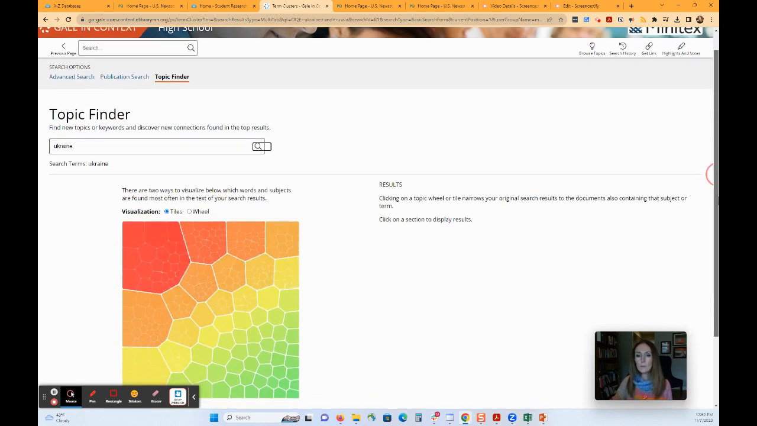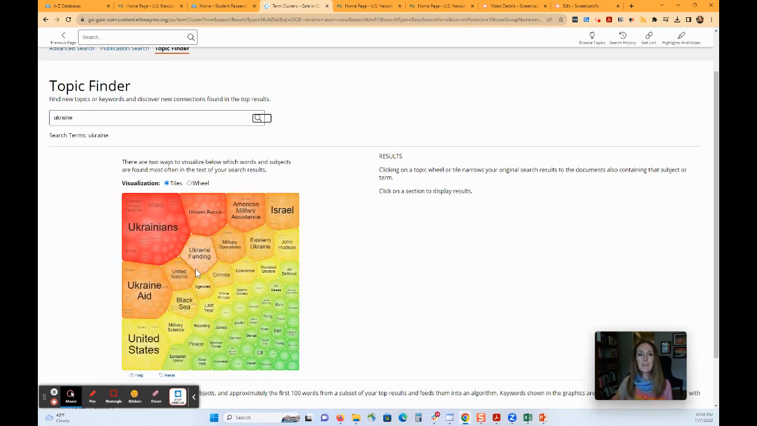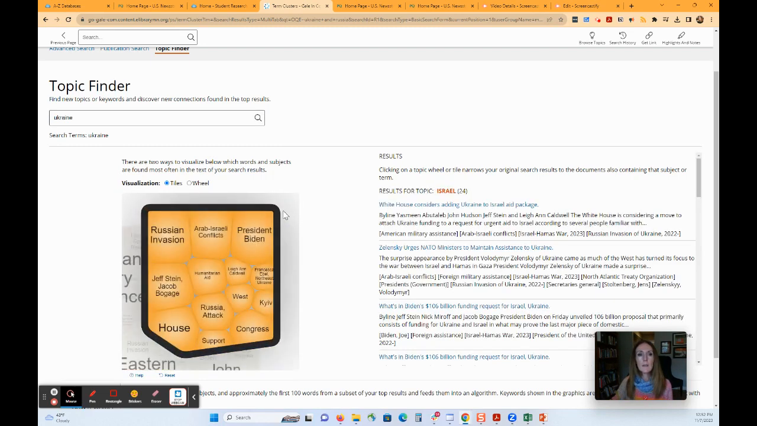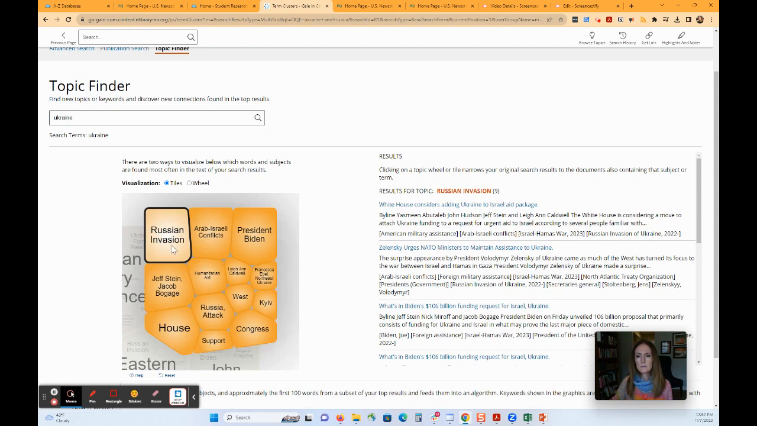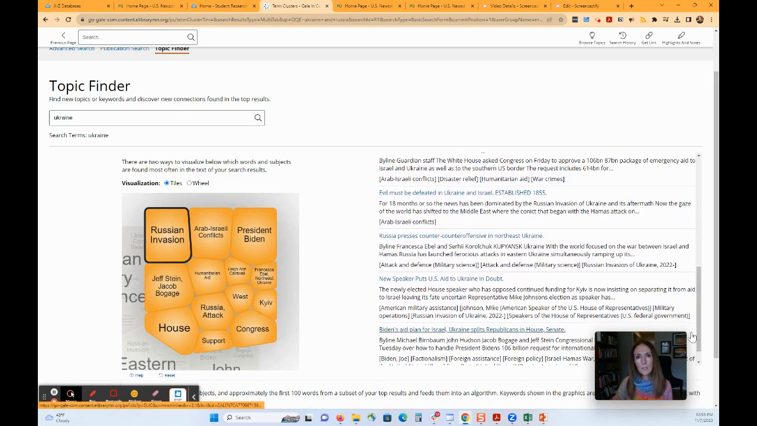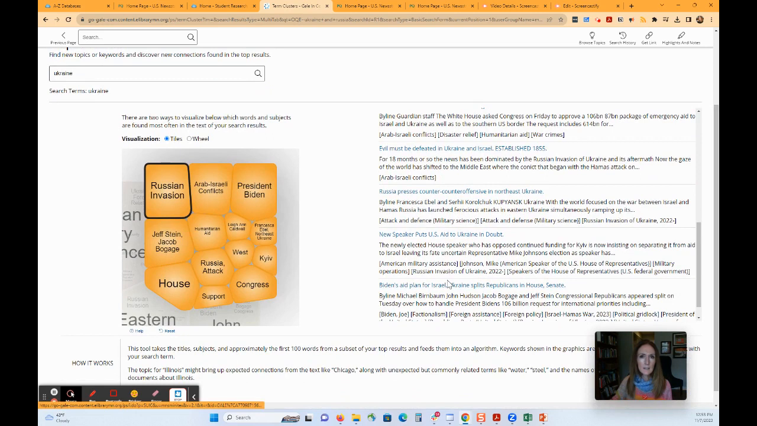I like to give it that sound effect. And then you can see how it's starting to present different intersections of articles that are available in the database. So this would be interesting to click on Israel and see how it's intersecting with Ukraine. So Russian invasion, you can start drilling down, and then you'll see on the right-hand side here some results. So this I've had with students pretty good success at the very beginning brainstorming stages of a project.